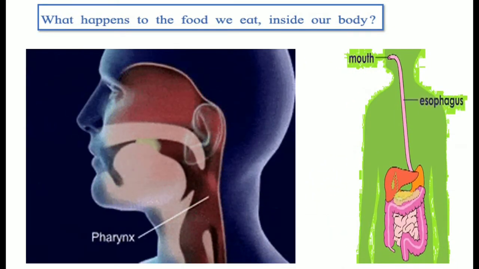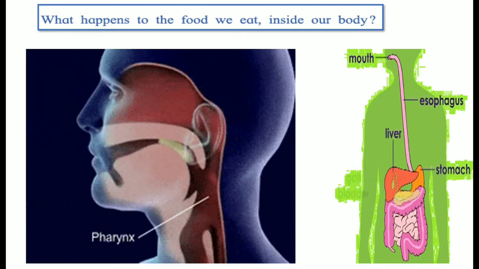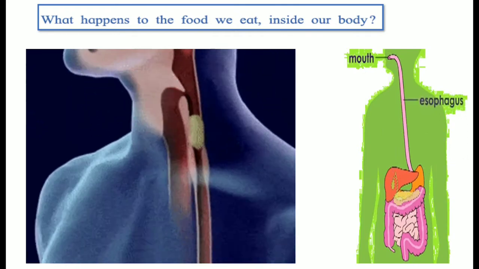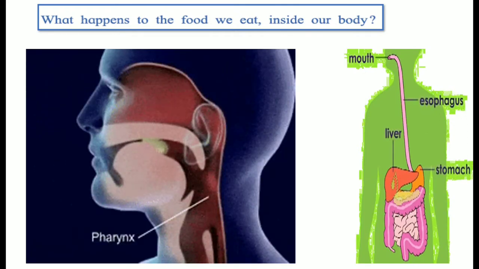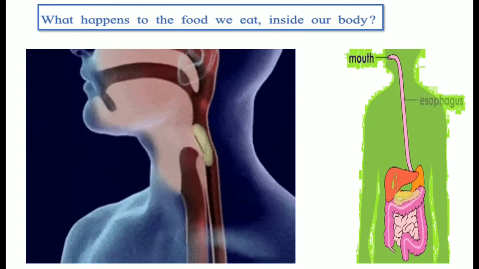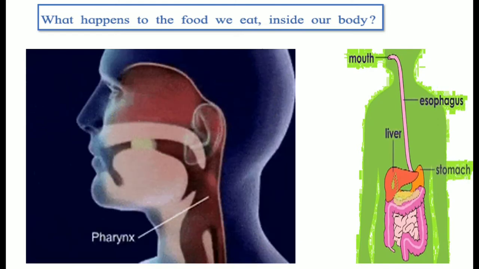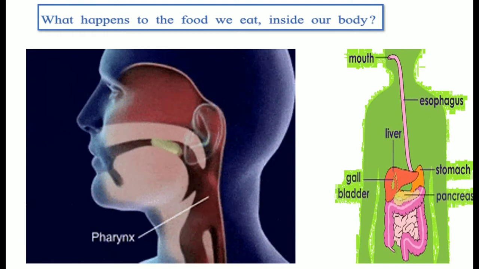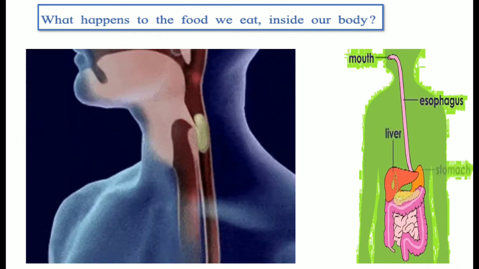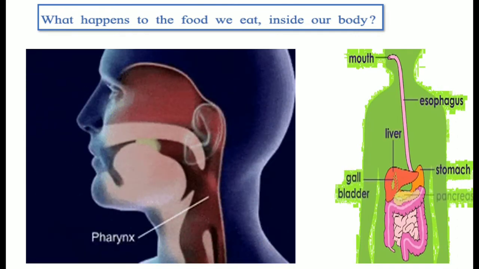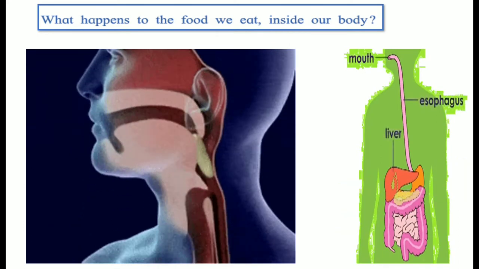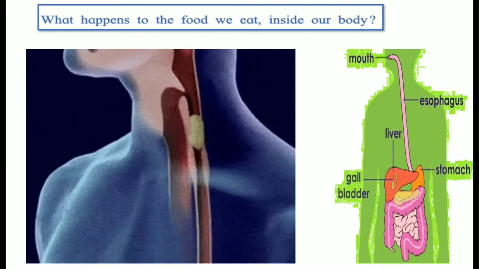We all learned that we grow, and in order to grow we need food. But what exactly happens to the food that we eat inside our body? Once you eat the food, it goes into your body, and inside the body there are various organs where it goes. From the mouth it goes into the esophagus, from the esophagus into the stomach, from the stomach into the small intestine, large intestine, and then from the anus you give out the waste. But from whatever food you eat, all the nutrients are absorbed, and whatever remaining unwanted waste material is given out.